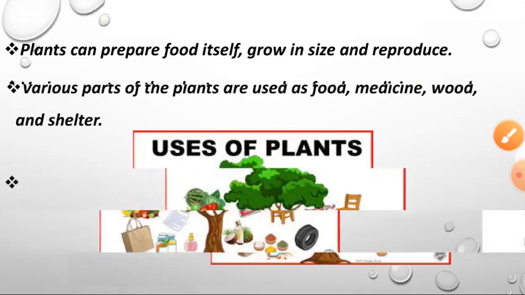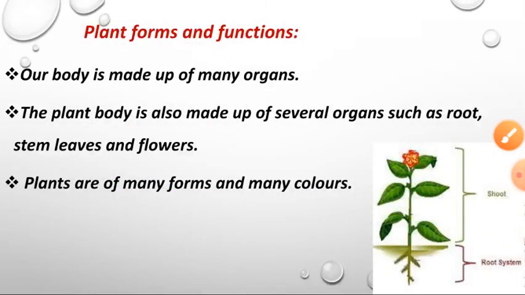The next one, plant forms and functions. Our body is made up of many organs. The plant body is also made up of several organs such as root, stem, leaves and flowers. Plants are of many forms and many colors.